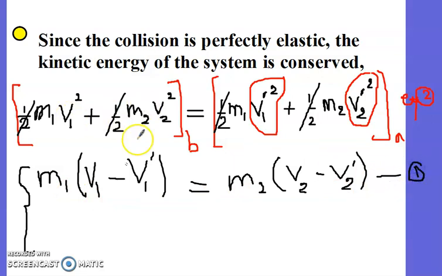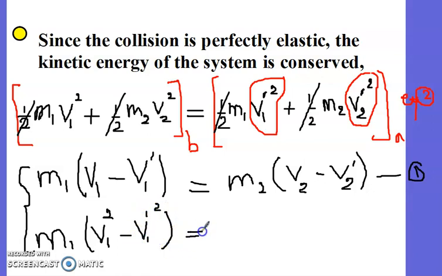Let's do the same for equation 2. M1 times (V1 squared minus V1 prime squared) equals M2 times (V2 prime squared minus V2 squared), right?